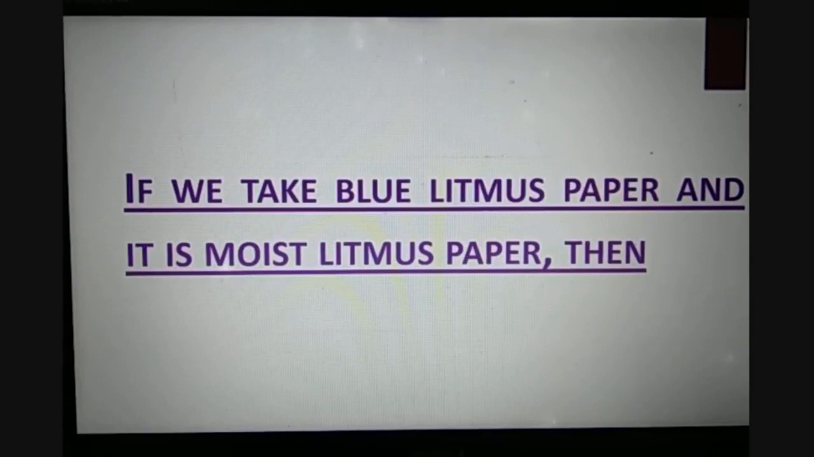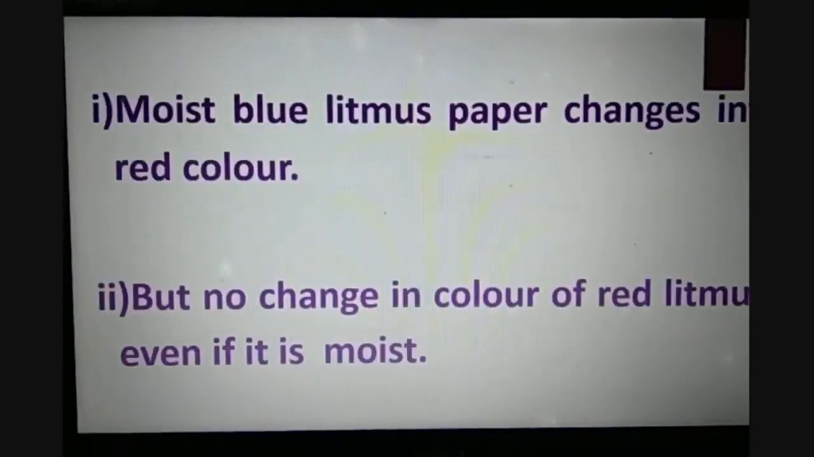But if we take blue litmus paper and this litmus paper is moist, then this moist blue litmus paper changes into red color. Why? Because now it is behaving as acidic, and acids generally turn blue litmus paper into red color. But red litmus paper, even if it is moist, will show no change in its color, because acids have no effect on red litmus paper.